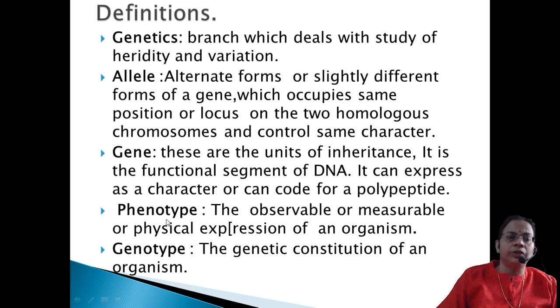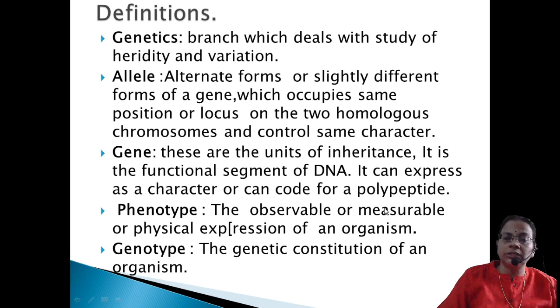Then the next one, phenotype. Phenotype means it is the observable or measurable physical expression of an organism. What is the difference between observable or measurable? Observable means the character which can be observed with our naked eye. So height of a plant, very easily we can distinguish whether it is tall or dwarf. But when we are going for blood group, we cannot distinguish whether that person is having group A or group B on his RBC. It has to be measured.